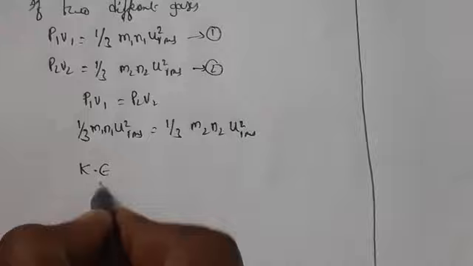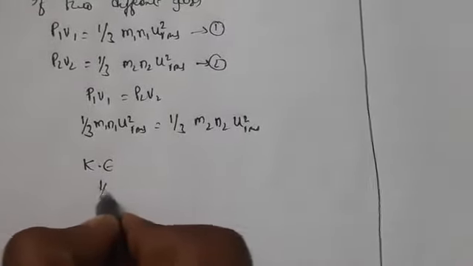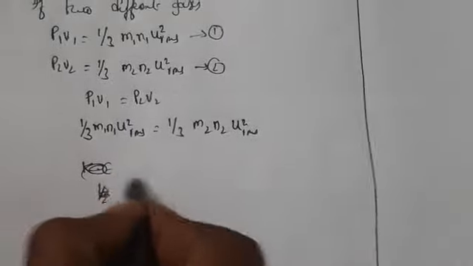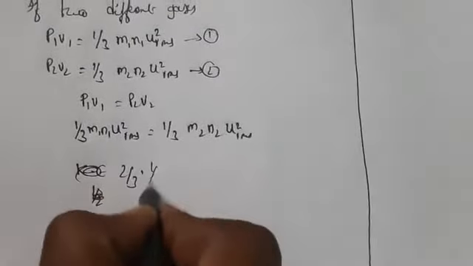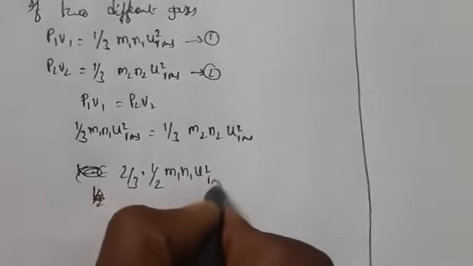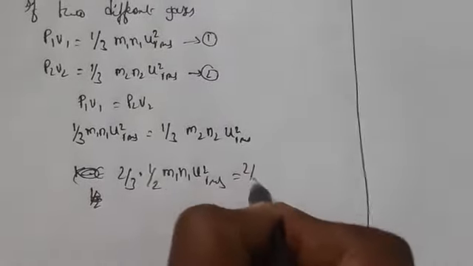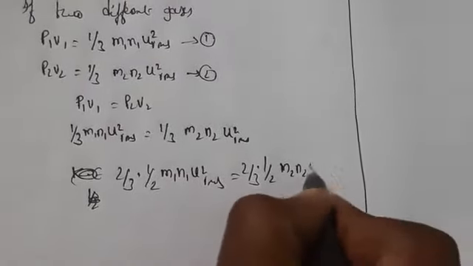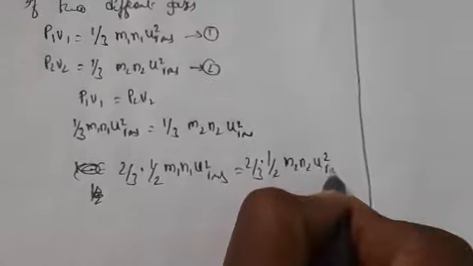So what is the kinetic energy equation? Half into m u square. We can write 2 by 3 into 1 by 2 into m1 n1 u square RMS equals 2 by 3 into 1 by 2 into m2 n2 u square RMS.